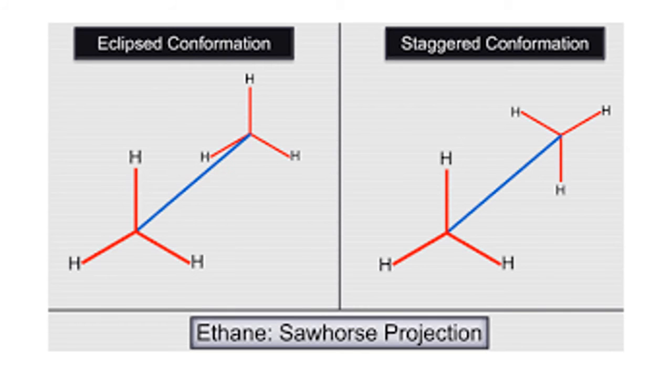In two ways we can draw the structures of eclipsed and staggered. One way is what? Sawhorse. It looked like a horse only. At that time people thought it looked like a horse, someone sitting on the horse. That's why they named it sawhorse. So sawhorse structure or sawhorse projection.